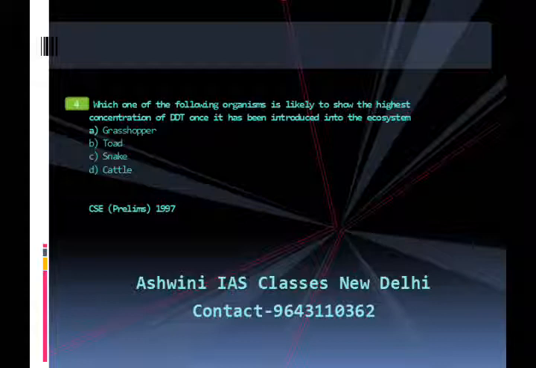DDT is a non-biodegradable biomagnifying pollutant which increases in concentration from producers, primary consumers, secondary consumers to tertiary consumers. So the concentration of DDT will be highest in the snake.